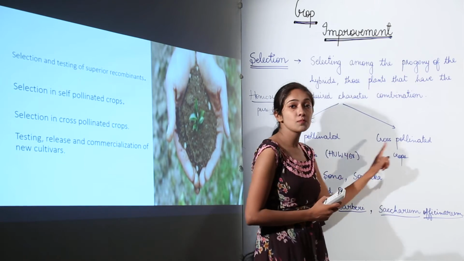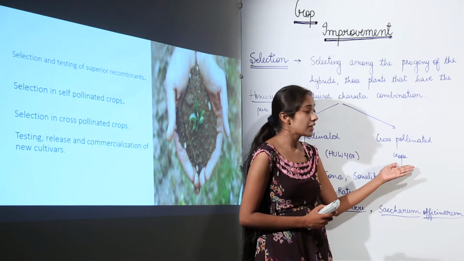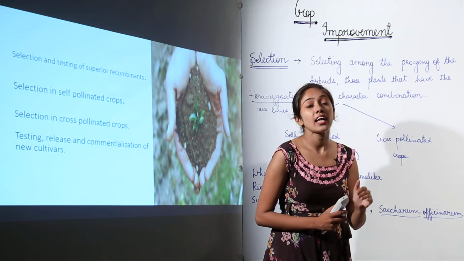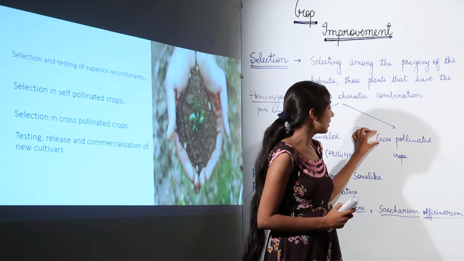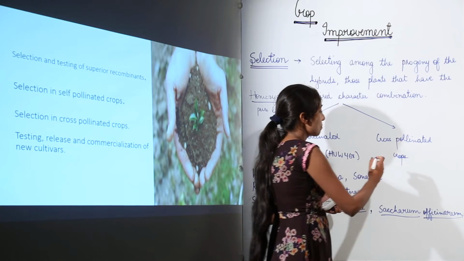Then we have cross-pollinated crops. Now in this case, we don't actually get pure lines. Why? Because we are doing cross-pollination, and pure lines or homozygosity will not be achieved, right? So cross-pollinated crops have other advantages. In this, we talk about mass selection.